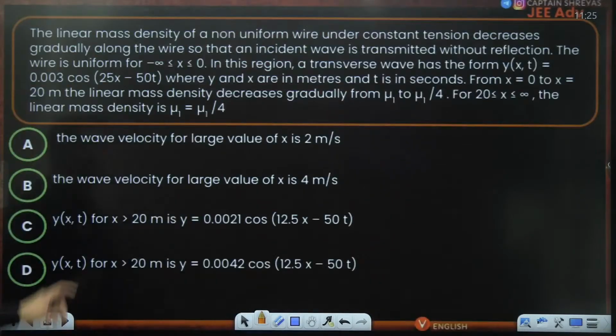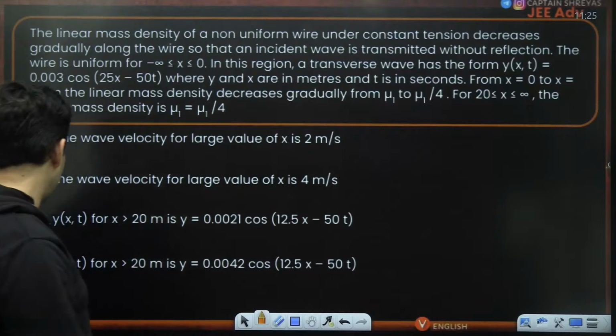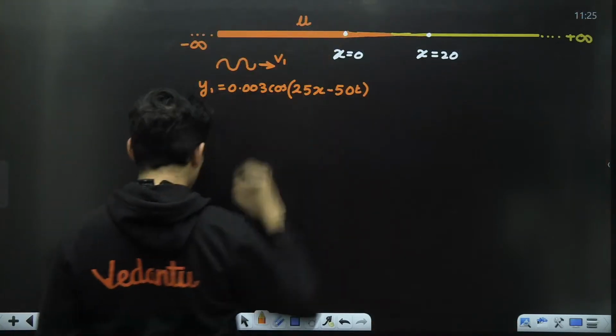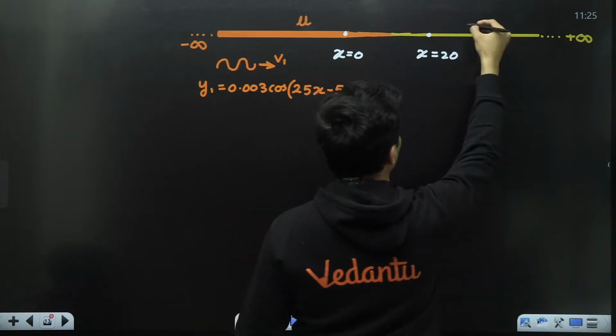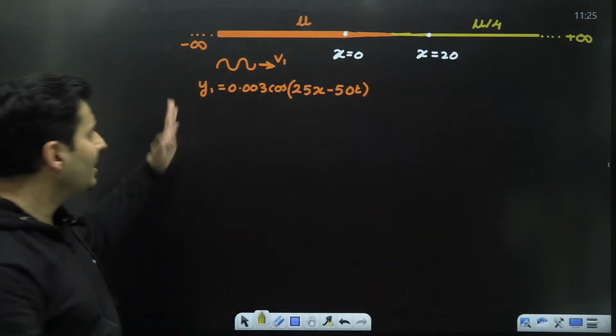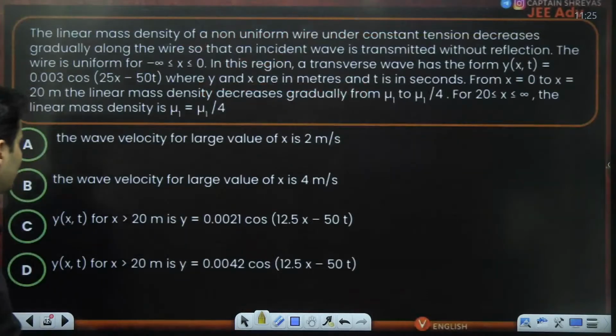That is what is given. And the mass density also has changed. So if the mass density over here was mu, it has become 1/4 over here. So this has become mu by 4 over here. So some things will change, some things will not change, and that is what the question is.